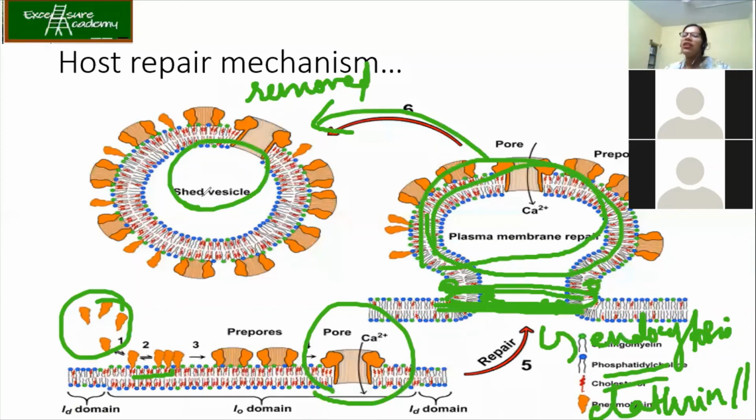Okay, so it's like a prey-predator relationship. When the predator becomes more intelligent, the prey will also become intelligent to survive. So it's like a co-evolution. It is also called co-evolution. So to survive, you will do something, I'll also do something. It's just like going up and up. So, co-evolving also.